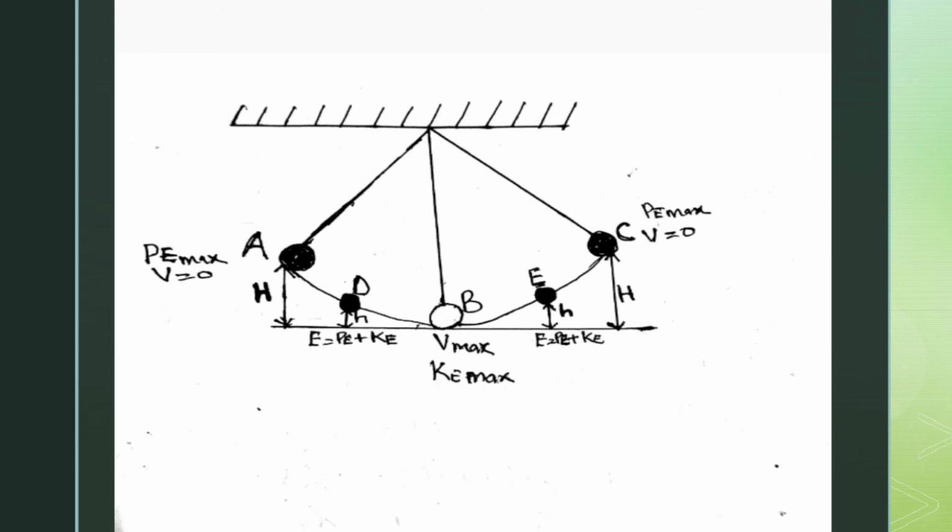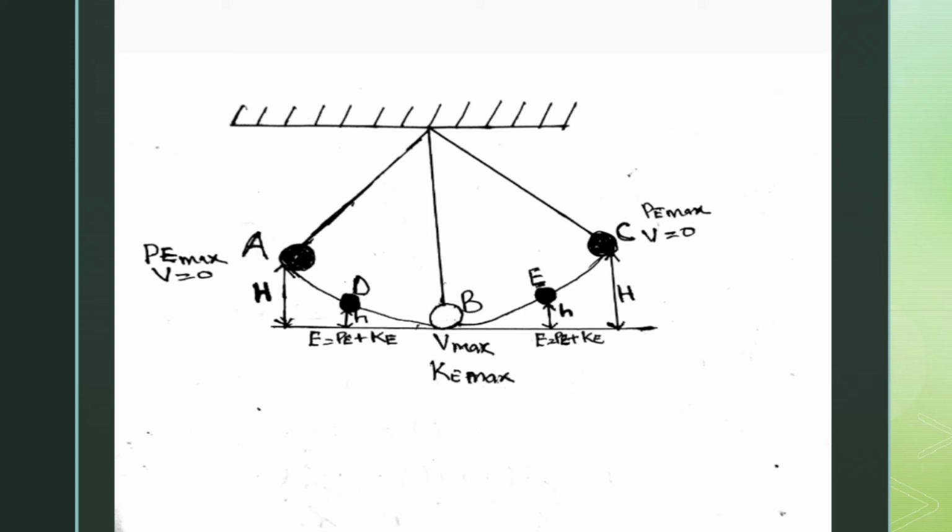Now, this image that you have here illustrates the energy of a simple pendulum. At the two extreme ends or highest points, A and C, the total energy there is the potential energy. The kinetic energy there is 0. That is why the velocity at points A and C equals 0, but the acceleration is maximum there.